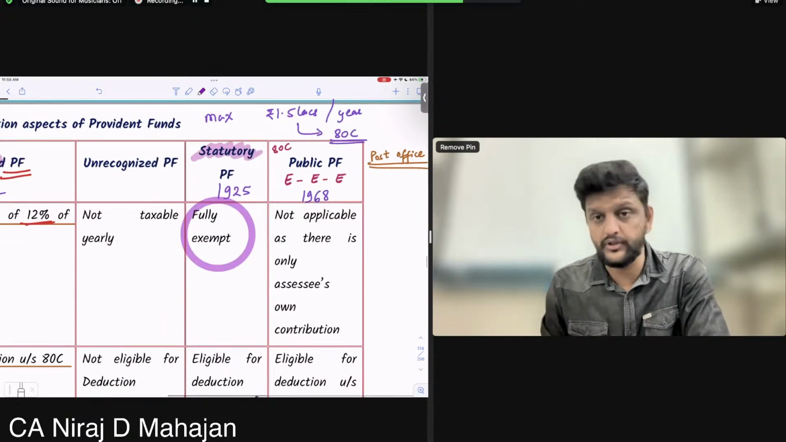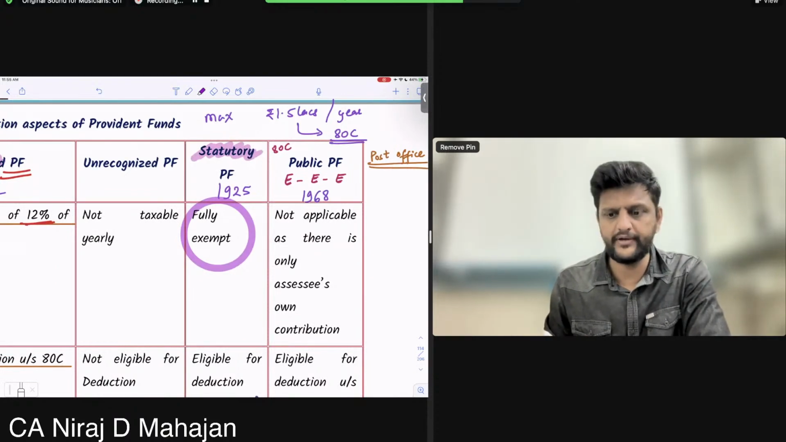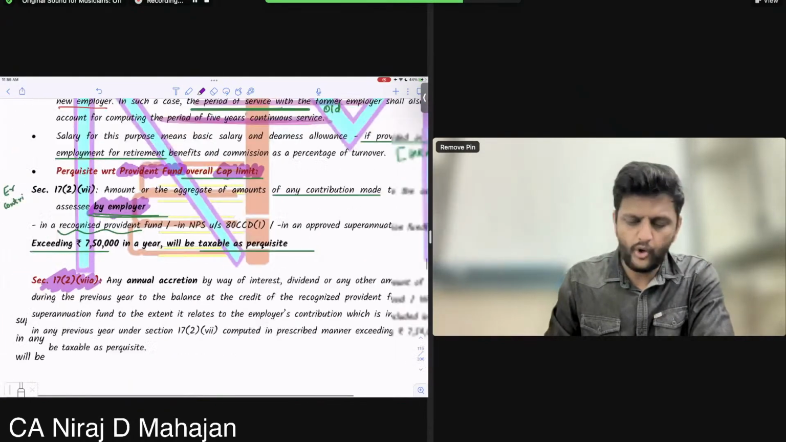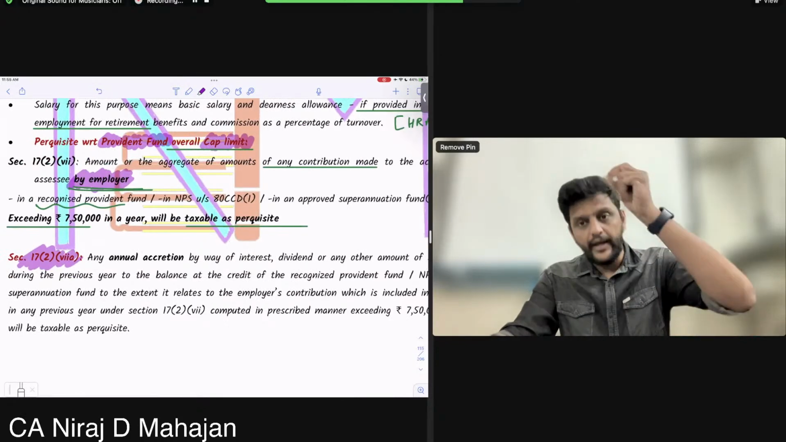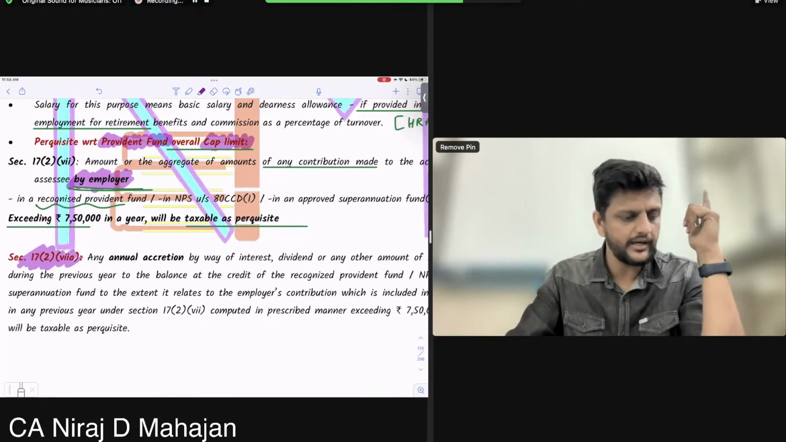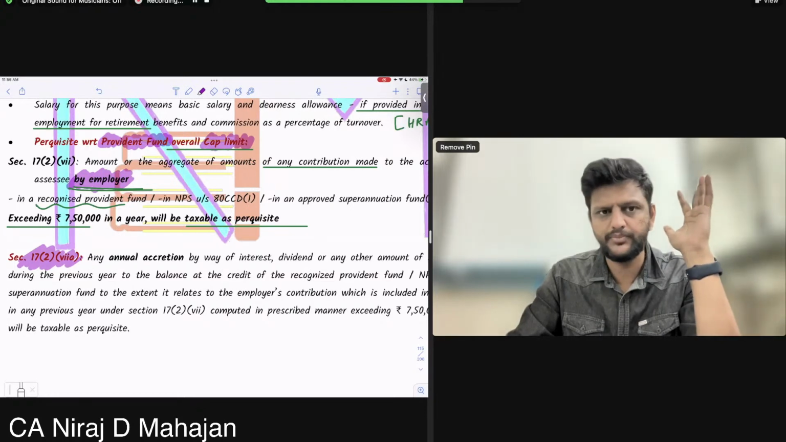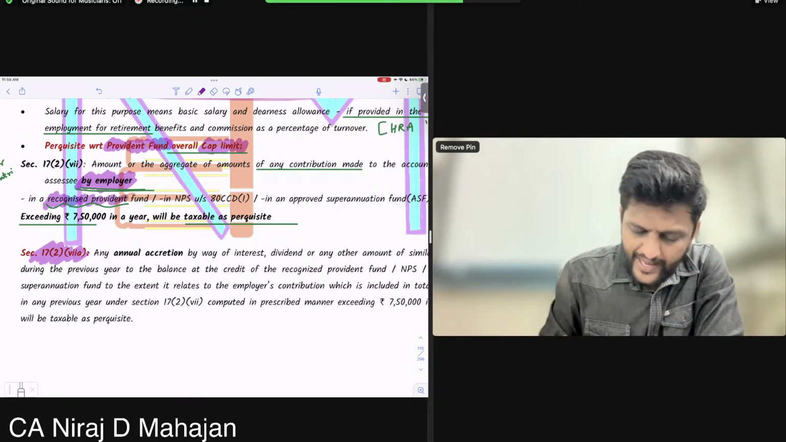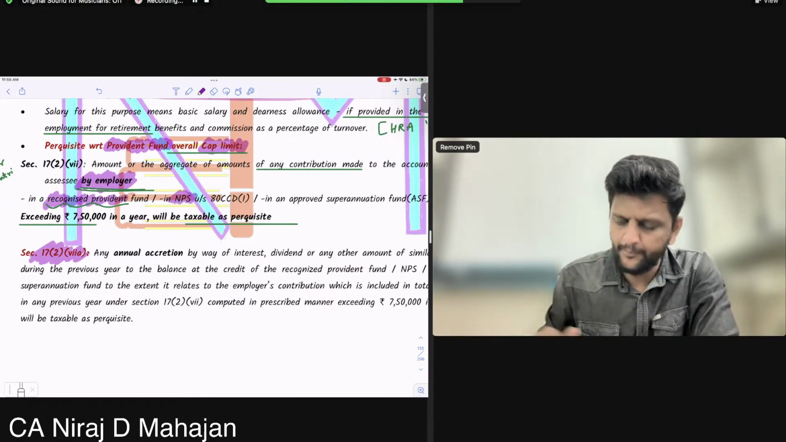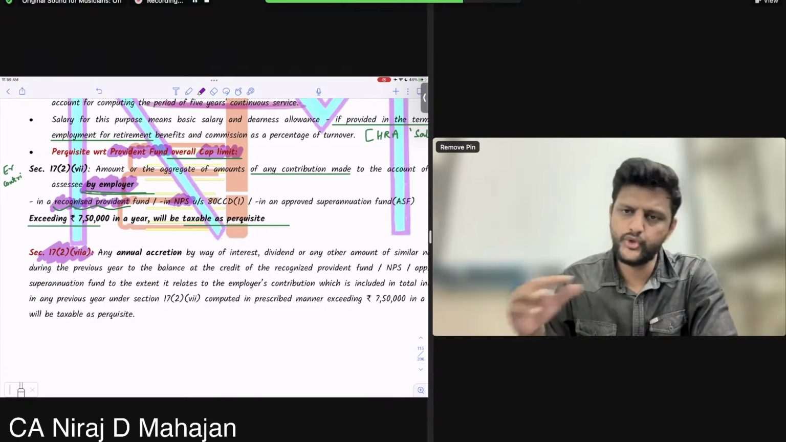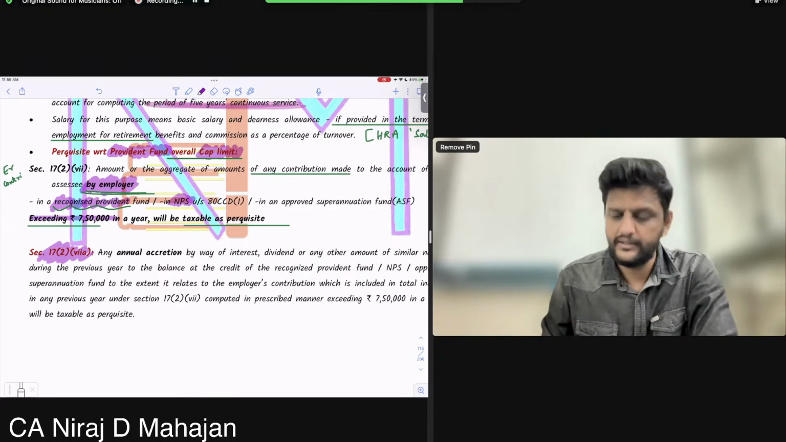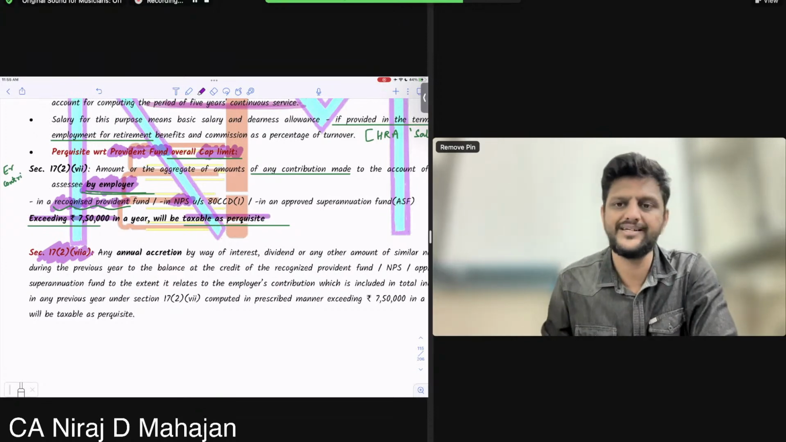And statutory, bacho, here it was earlier fully exempt. Okay? And even interest was fully exempt. Now, however, what are they saying? Check now. If the employer contributes more than a certain limit, the entire amount above that limit will be taxable as perquisite. Check. Where is the investment? Recognized provident fund, national pension scheme, and approved superannuation fund. In any of these, cumulatively, if the employer contributes more than 7.5 lakhs in a year, that is taxable as perquisite.